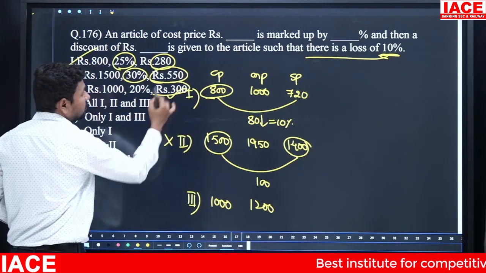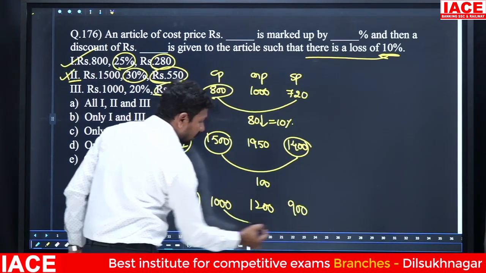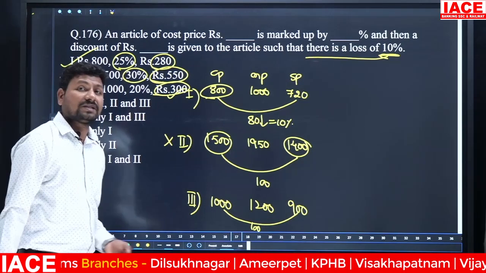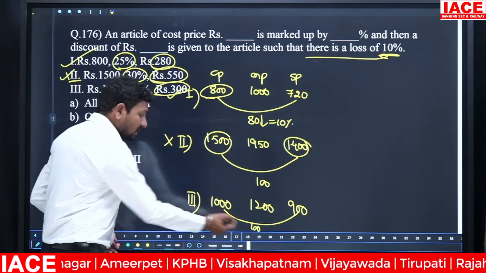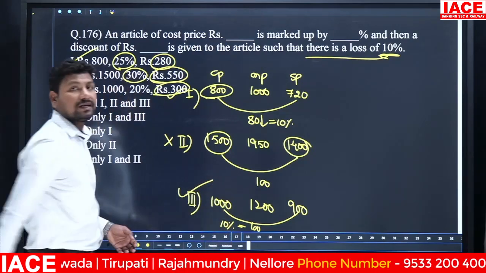Now, money wise, how much rupees discounted? 300 rupees discount. That means the product is sold for how much rupees? 900. On 300 rupees discount, 900 rupees the product is sold, which means how much rupees loss? 100 rupees loss. And 100 rupees in value is how much percentage? 10 percentage loss. That means statement 3 is exactly correct.